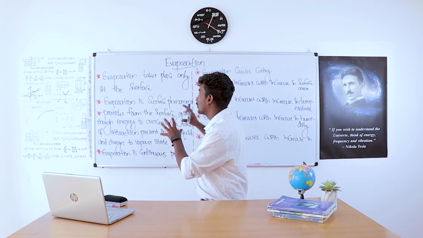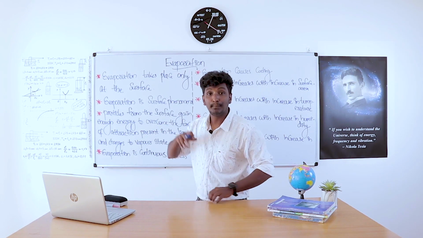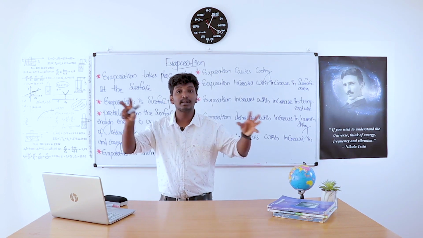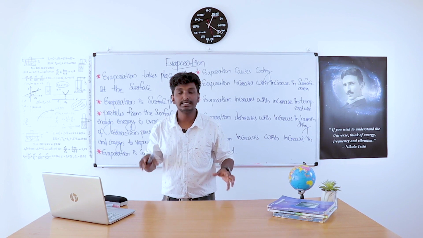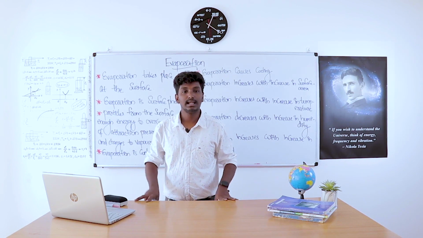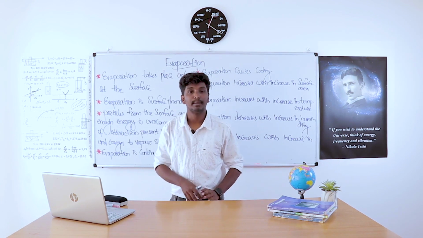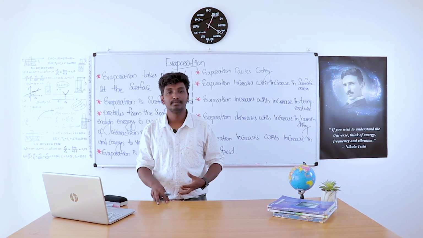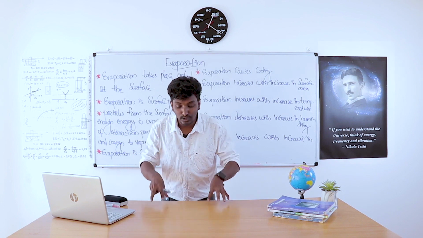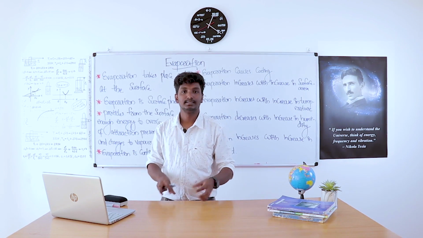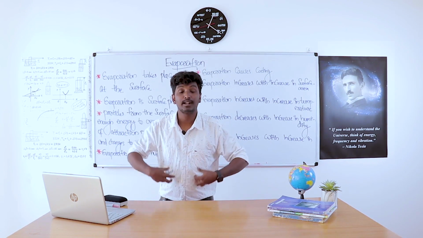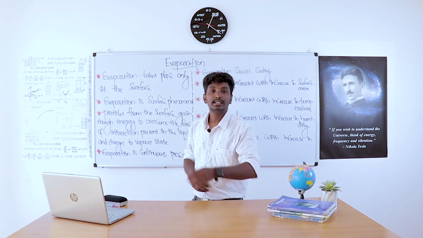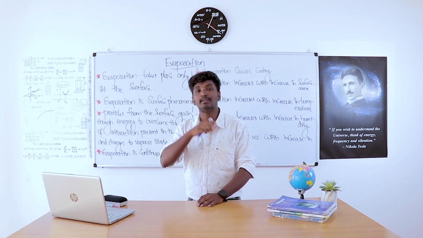We know that in the process of evaporation, the particles in the liquid form gain energy from the surroundings and get converted to the vapor state. During summer time, the liquid form, that means our sweat, attains energy from our body and then converts to the vapor state.